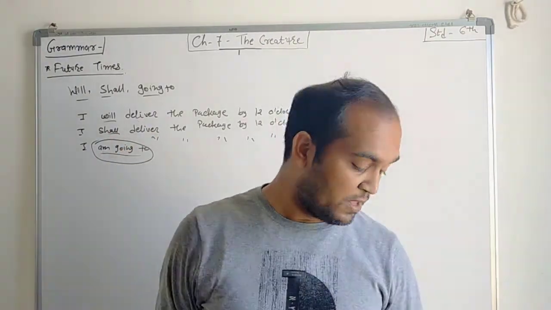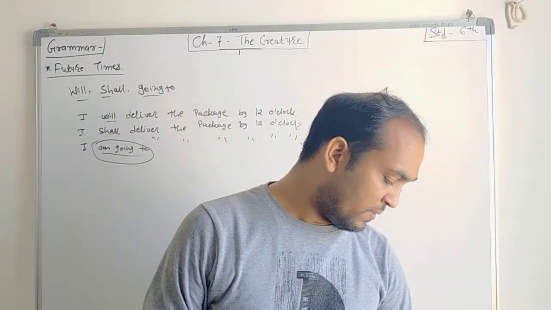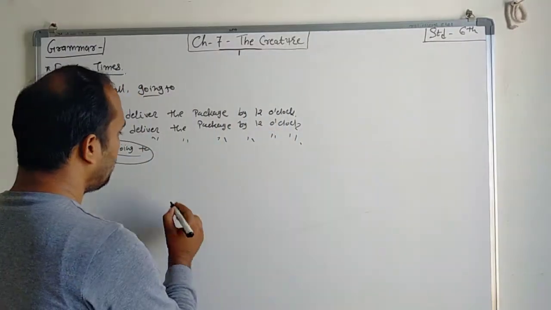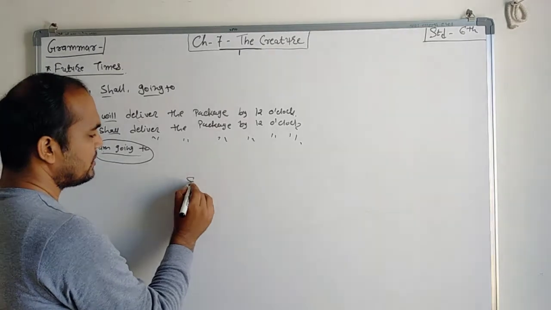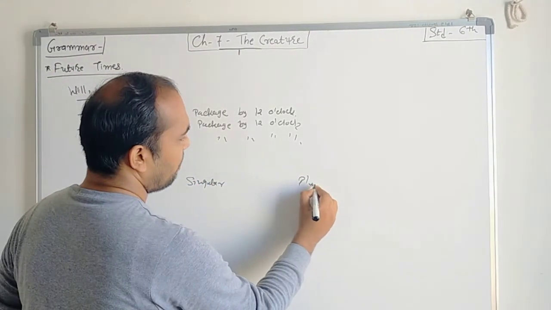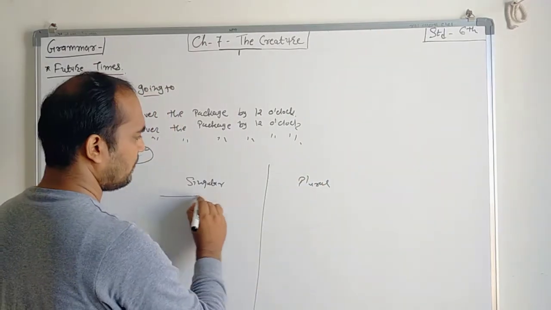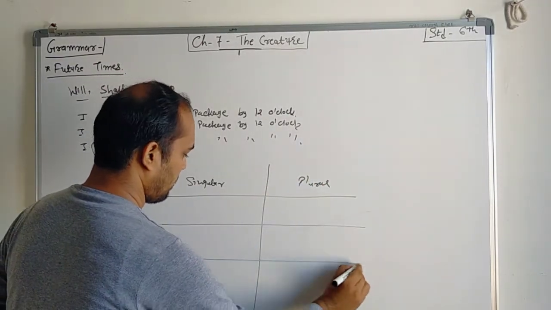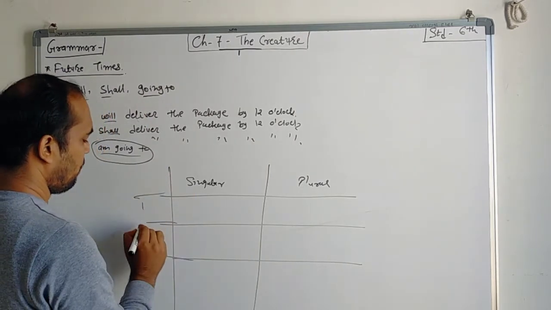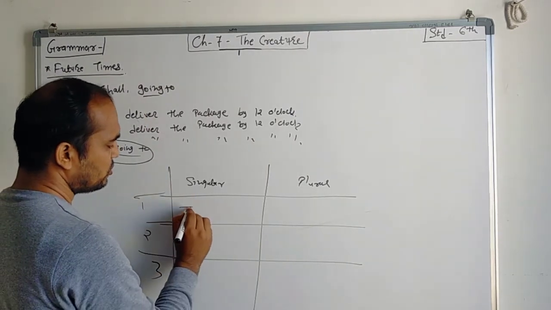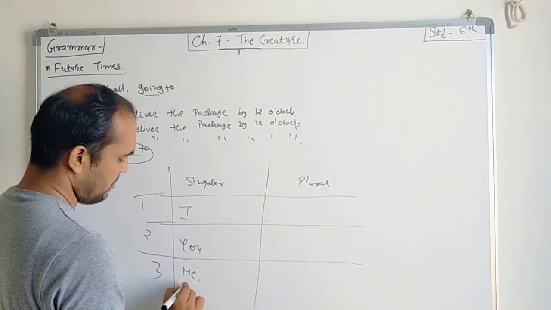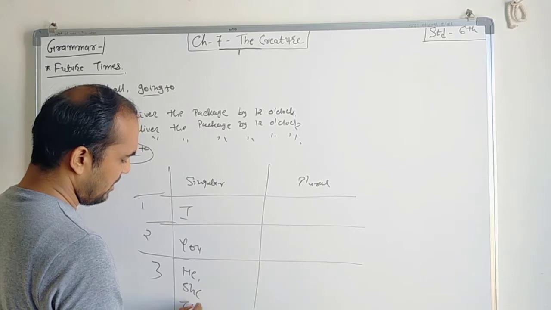Now what are we using shall for? For a future event. As we all know, if we are talking about a person, singular and plural, first, second and third: I, you, he, she and it.